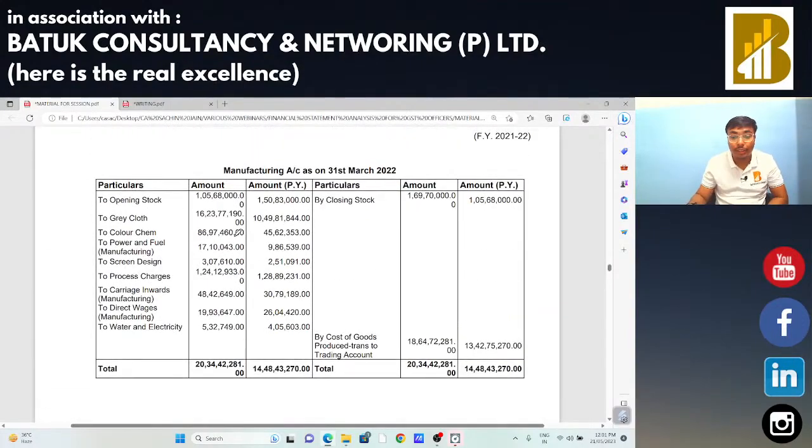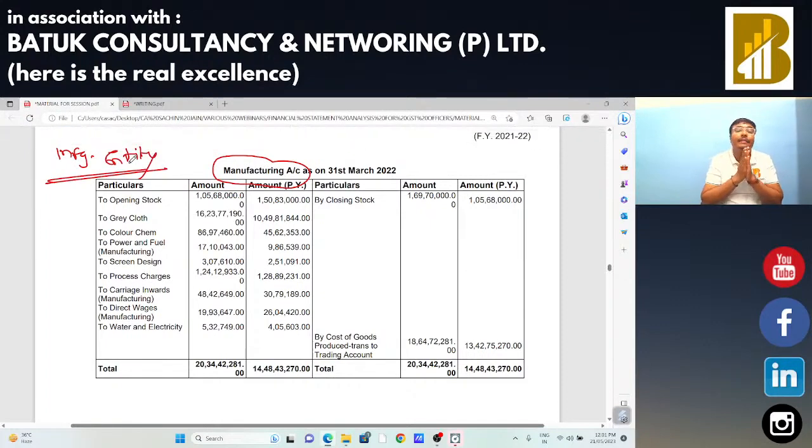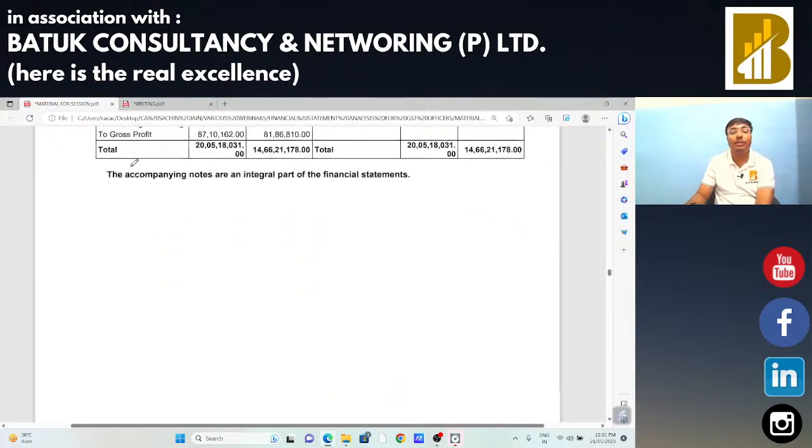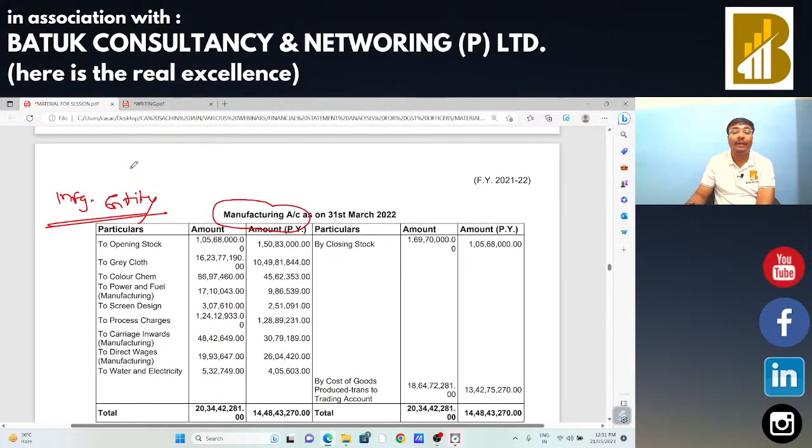Sir, the next financial statement we are going to discuss is of a manufacturing entity. In that particular entity there is a manufacturing account, a trading account, and a profit and loss account also available. So we are going to analyze the manufacturing, trading, and profit and loss account. Okay sir.